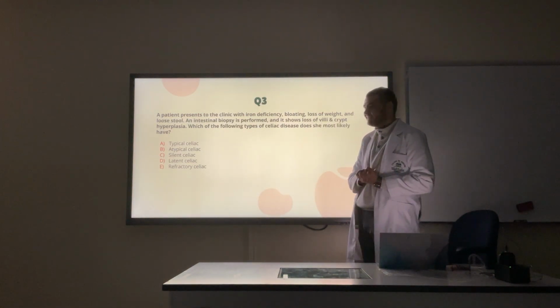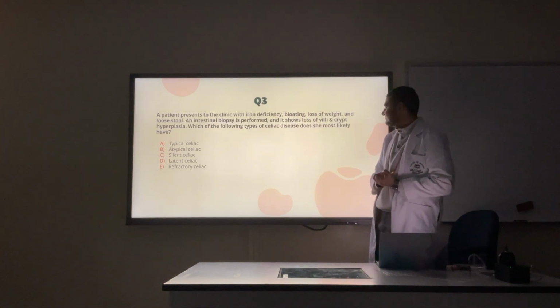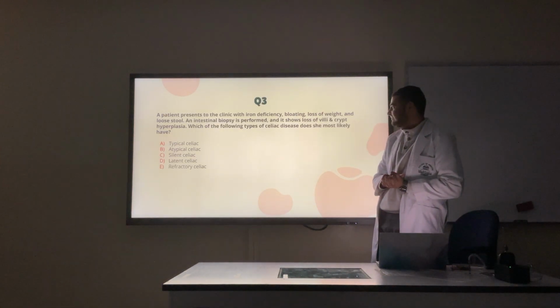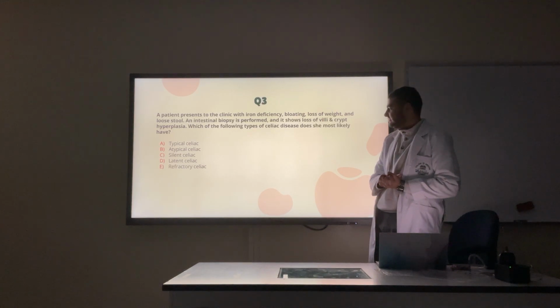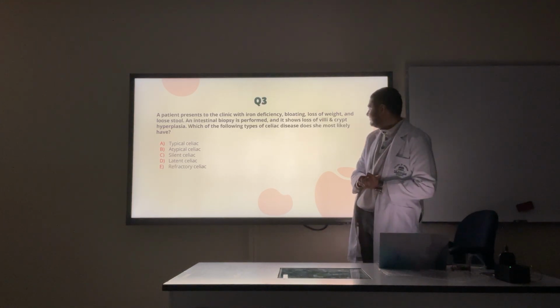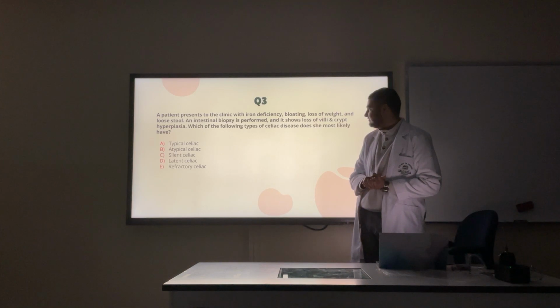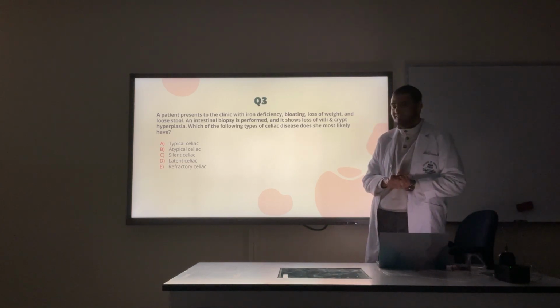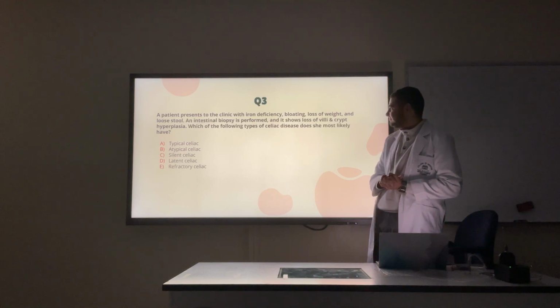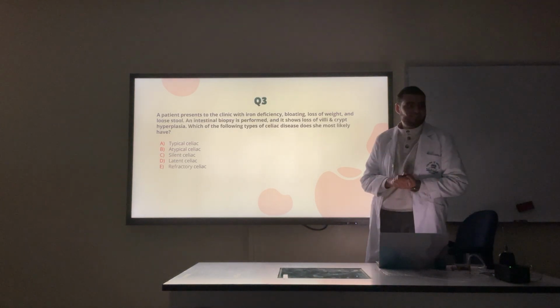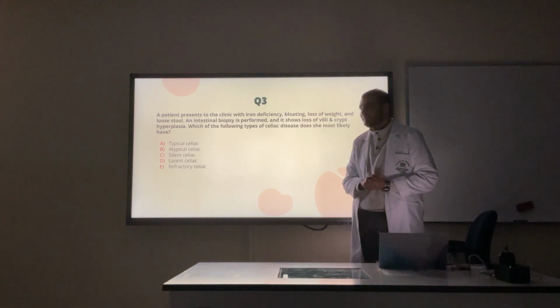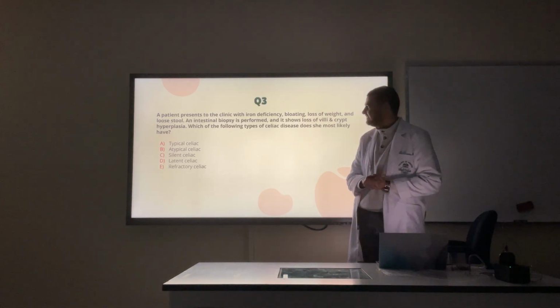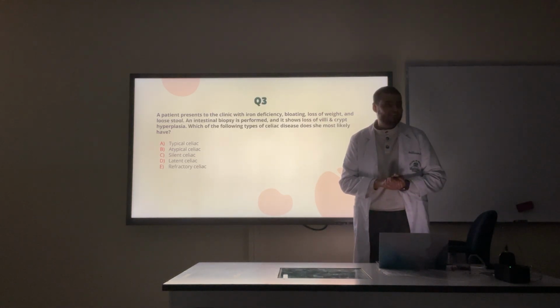I do. A patient presents to the clinic with iron deficiency, bloating, loss of weight, and blue stool. An intestinal biopsy is performed and it shows loss of villi and crypt hyperplasia. Which of the following types of celiac disease does she most likely have? Iron deficiency, so anemia, so atypical. Typical. Okay, how many people say typical? Raise your hands. How many people say atypical? Raise your hands.